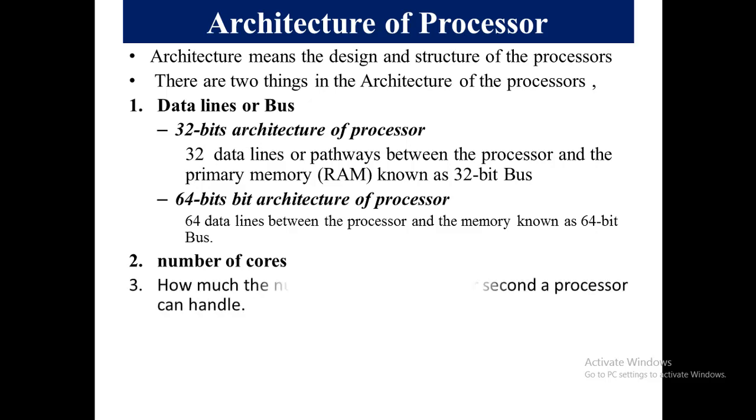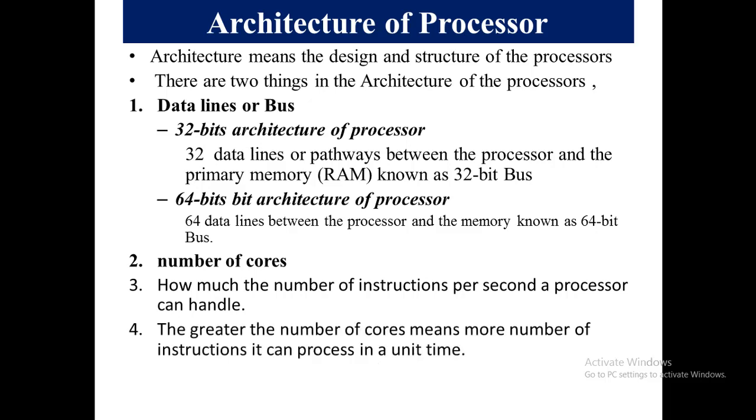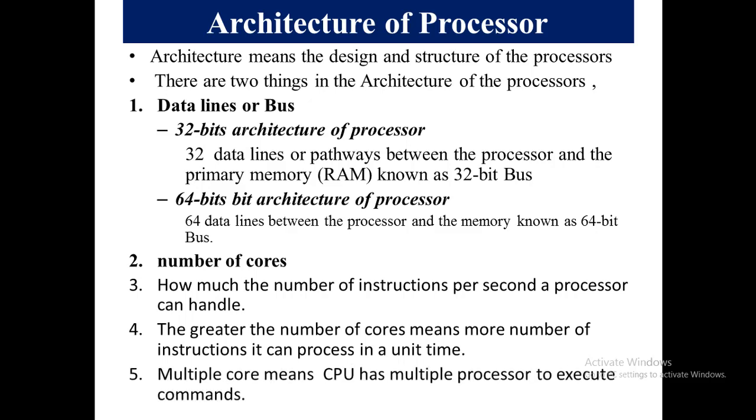So next is cores. Core means the number of instructions per second a processor can handle. The greater the number of cores, the more instructions it can process in a unit time. Multiple cores means the CPU has multiple processors. It means that the number of instruction executions per second will be increased.